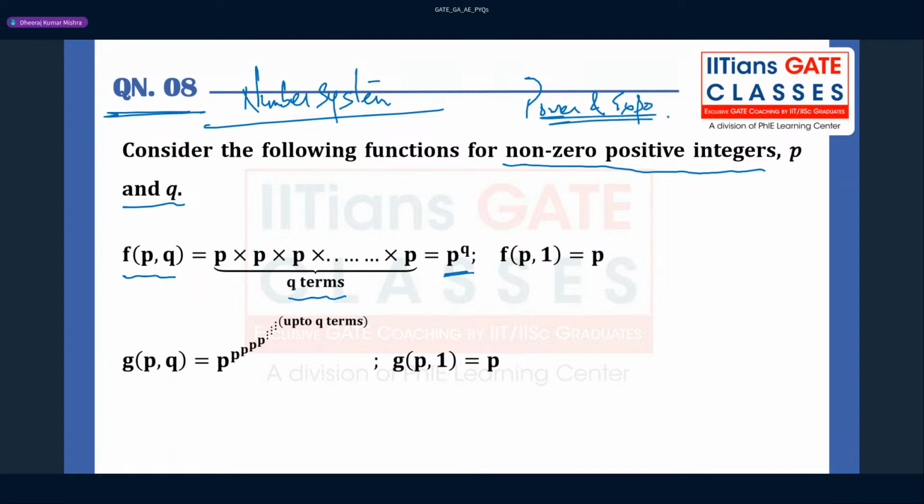So if you are going to put q equal to 1, this is going to be p only. Suppose one term is there. Q equal to 1 means one term, so one term means only p. And here you see g is a new function, and this is written like this. If there is one term only, then one term means p only, guys. You can say p to the power p, right? Like that's it. Okay. I think this is clear.